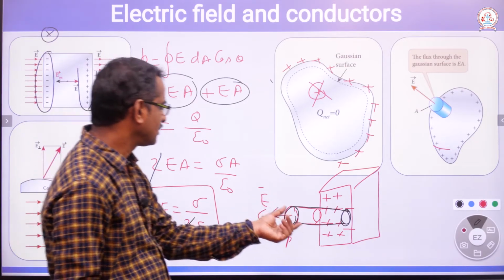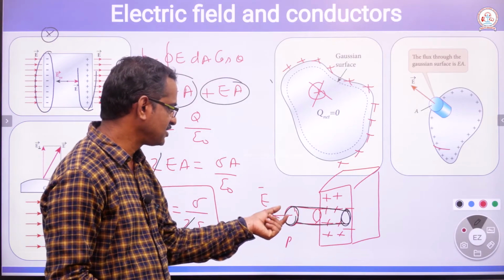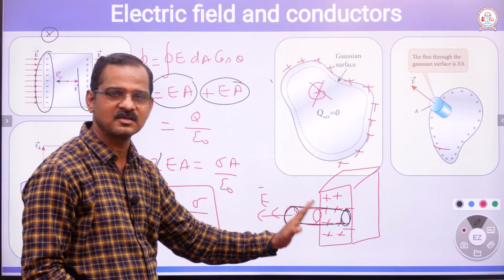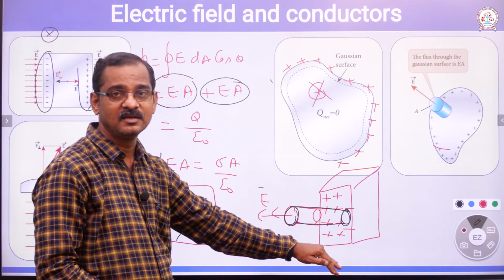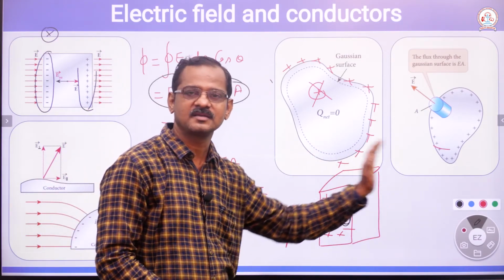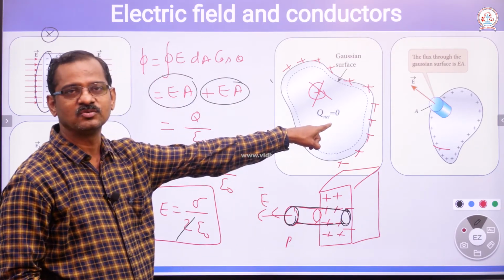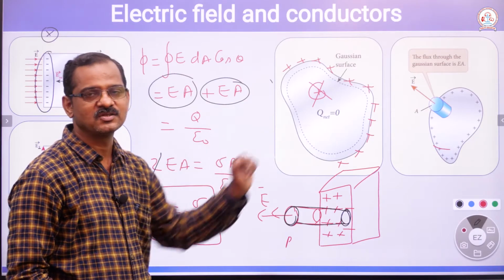Okay, that's the Gaussian surface we are imagining. A portion of the Gaussian surface is outside the conductor. A portion of the Gaussian surface is inside the conductor, not at the back side, not on the other side of the conductor. It is inside the conductor. Inside the conductor, electric field is 0. Inside the conductor, electric flux is 0.